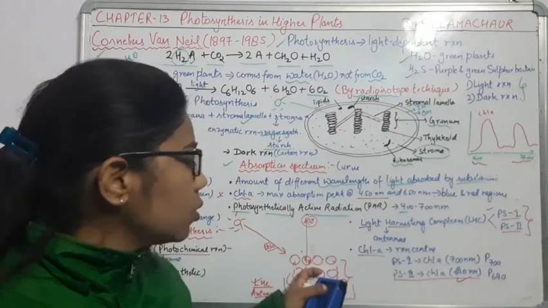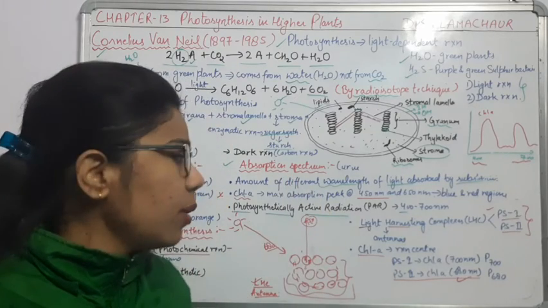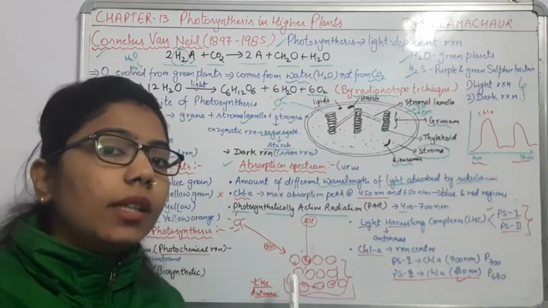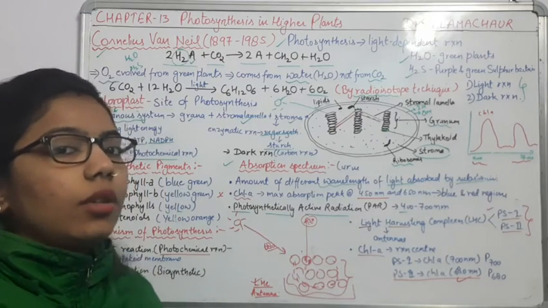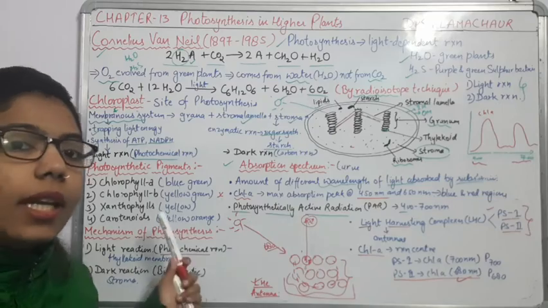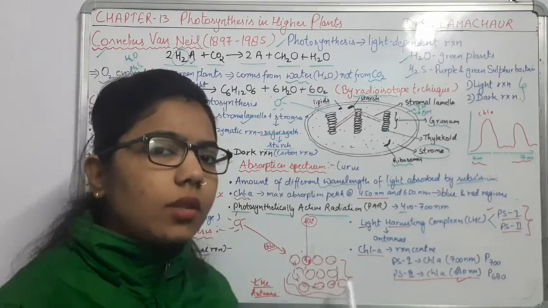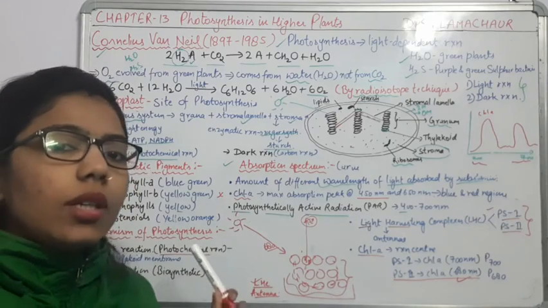So from PS2 it will move towards PS1, photosystem 1. There will be excitation of electron here, and due to this there will be formation of ATP and NADPH. This is the whole process which happens in photosynthesis.